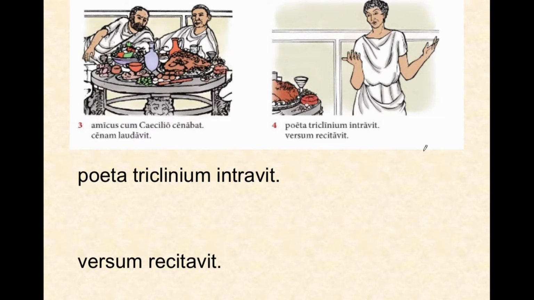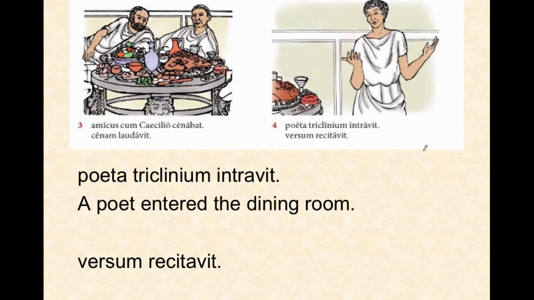Poeta triclinium intravit, a poet entered the dining room. It would seem that Kaikilius hired this poet to recite some verse just for entertainment, and so versum recitavit, he recited a verse.